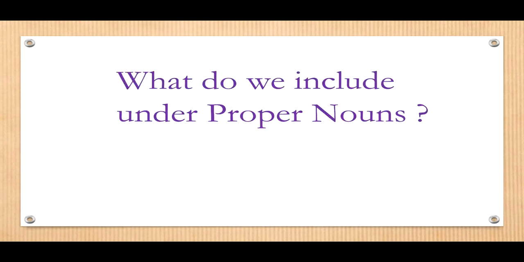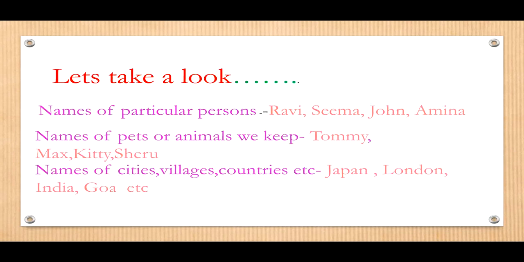Now, let us see what we include under proper nouns. There's a big list. You have to remember what are the things that we need to write with capital letters because they are proper nouns. Names of particular persons, like when we say Ravi, Seema, John, Amina. Special names of special people, proper nouns.